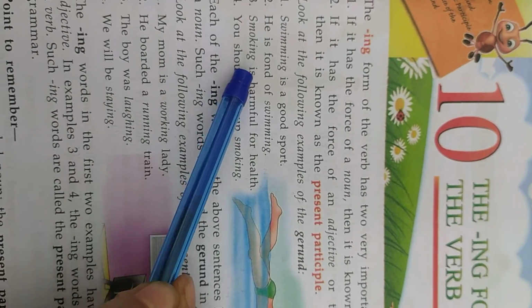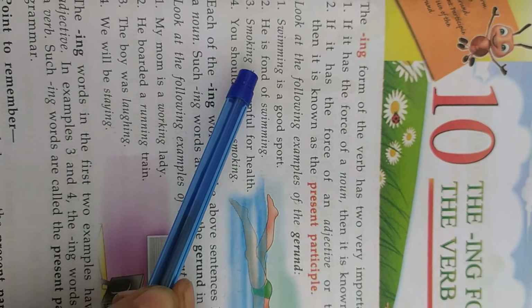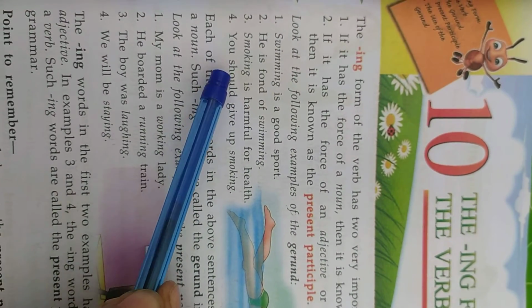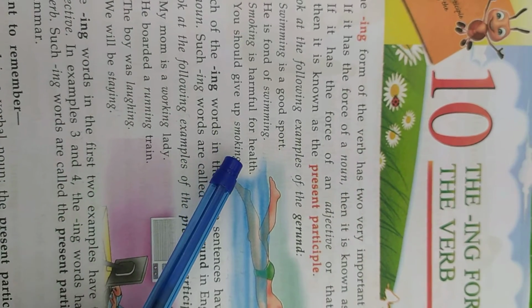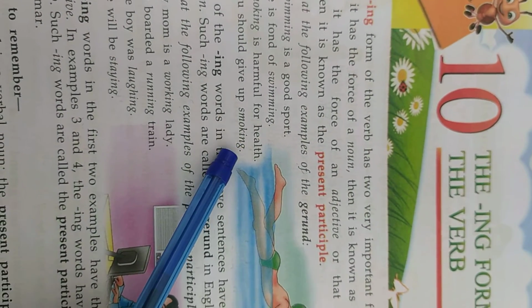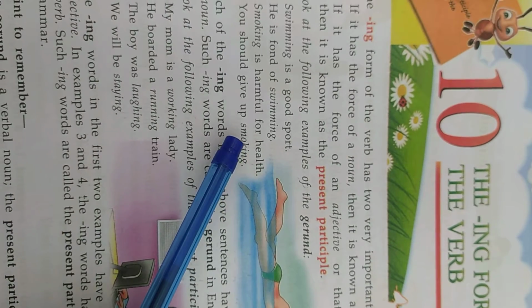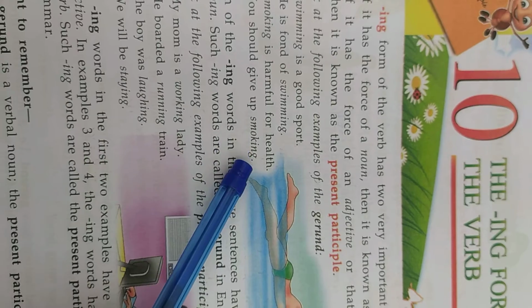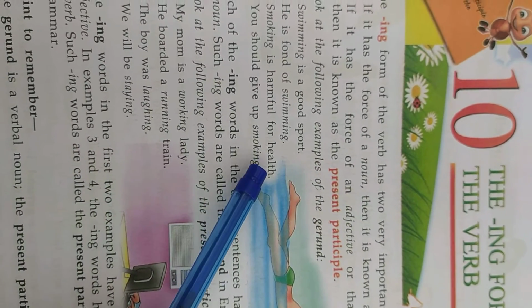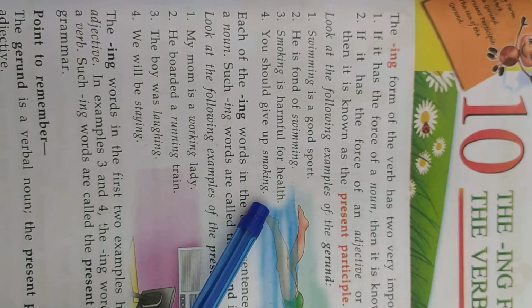That's why we call smoking a gerund. Number 4, you should give up smoking. In this sentence, smoking also acts as a noun, not as a verb. That's why we call smoking a gerund here.